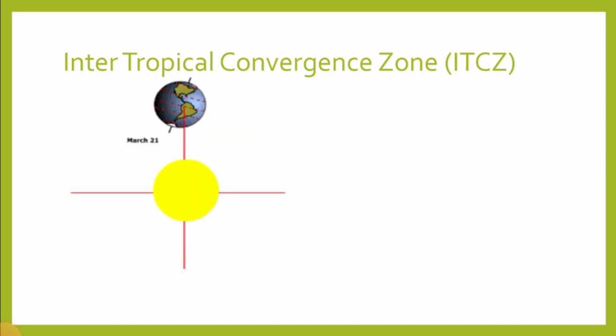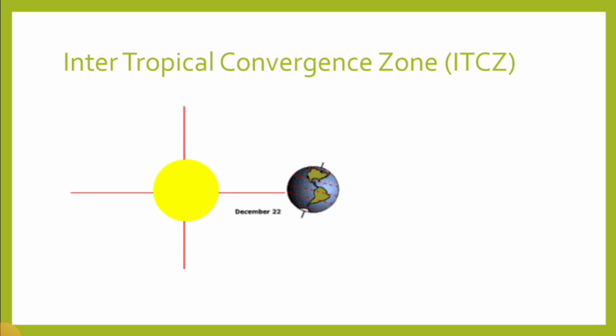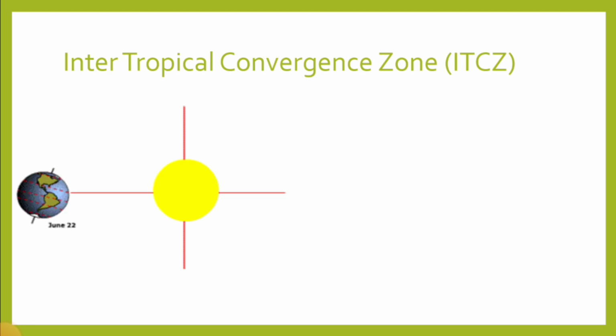The earth is moving around the sun and the earth's axis is tilted 23.5 degrees. We know sometimes the northern hemisphere and sometimes the southern hemisphere gets direct heat from the sun. This is the apparent movement of the sun.